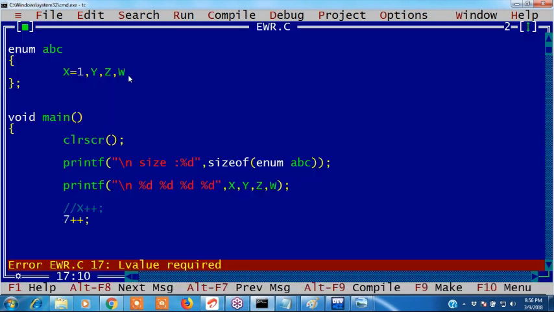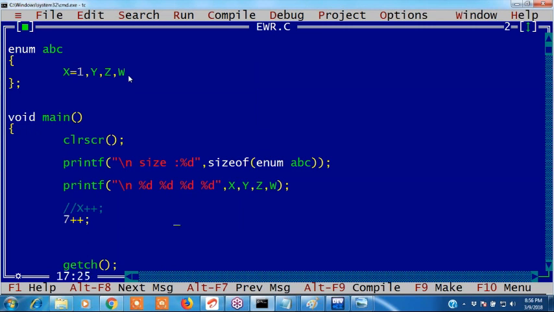Why is it giving the L value required error? A constant cannot be incremented. That error has to be given, right? What is 7 plus plus exactly? 7 equals 7 plus 1. See this, 7 equals 7 plus 1. Already I told you, 10 equals 20. If you write 7 equals, a left side variable is required, right? That's why it is giving the error.